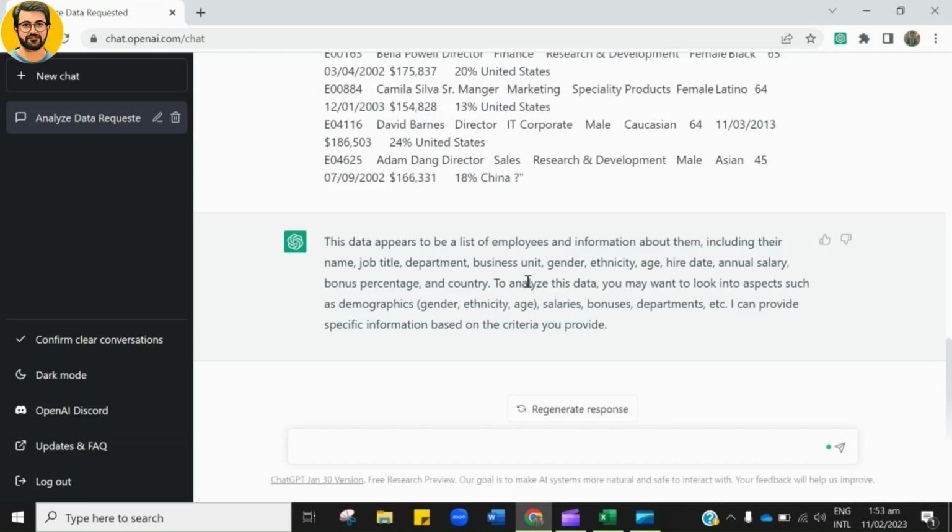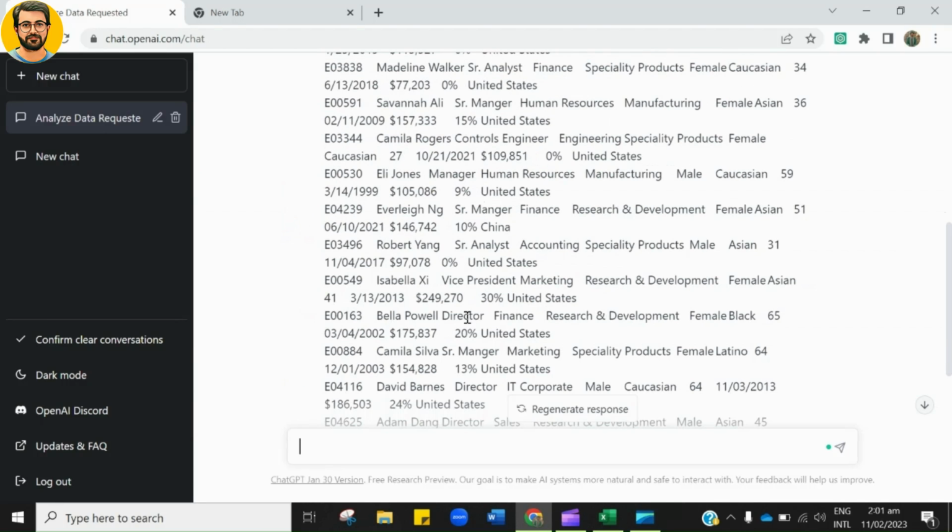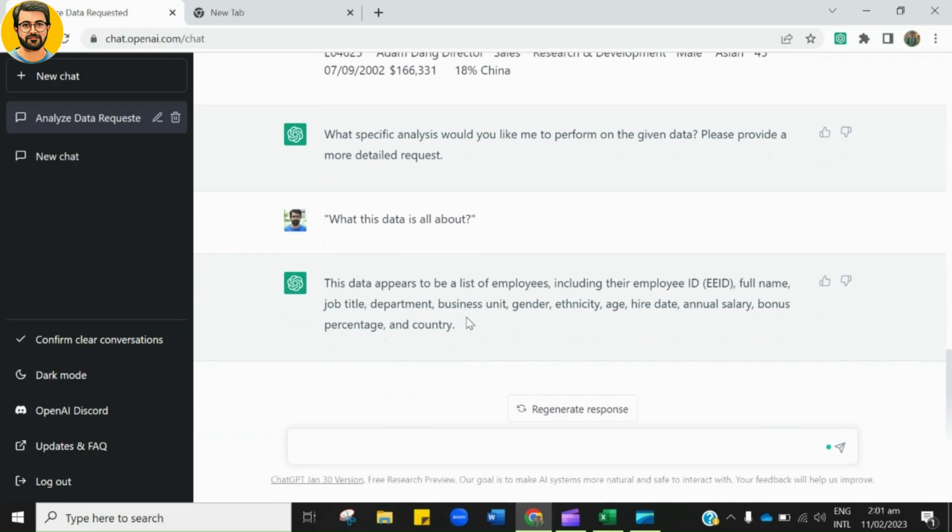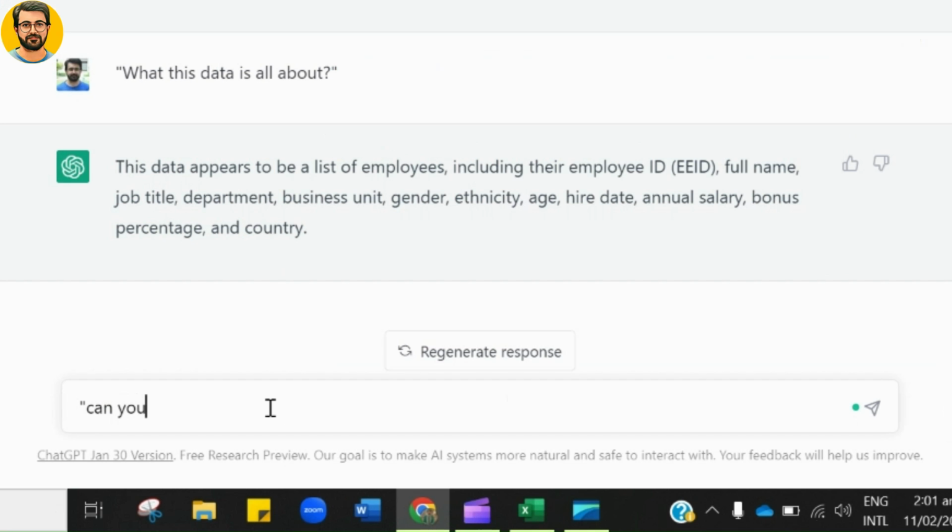Now we will go deeper, and we will analyze it further to make more sense of it. For that we will ask the free AI to help us. Here the data is not in tabular form. What if this entire data were provided in tabular form to make more sense of it? Therefore, I will ask ChatGPT to convert the data into tabular form. Once I am done with the typing, I will hit enter and you can see the magic.